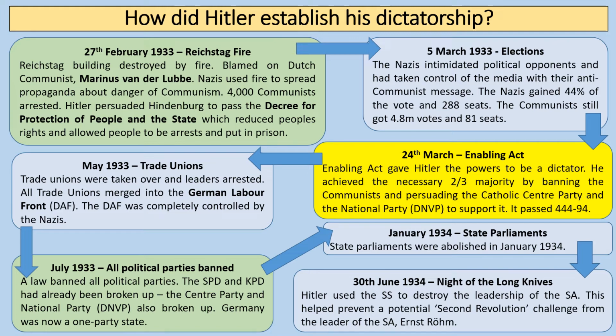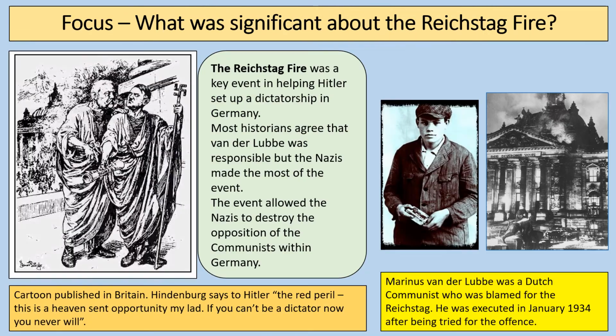But the one place where he could still have had his power restricted was the threat of the SA. And that's why the Night of the Long Knives on the 30th of June 1934 is so crucial. That is when Hitler uses the SS to destroy the leadership of the SA, preventing a potential second revolution challenge from the leader of the SA, who was called Ernst Röhm.